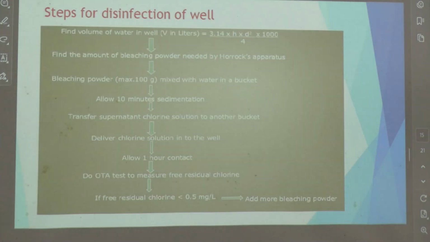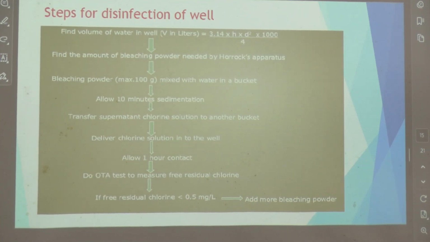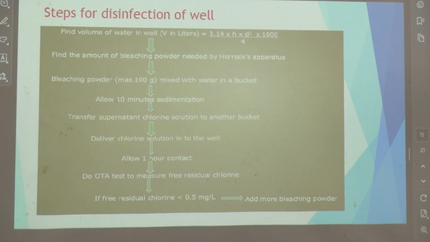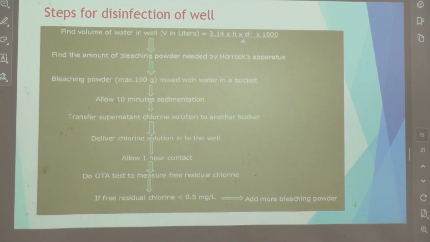Okay. So this is the formula for disinfection of the well. Find the volume of the well in liters. Find the amount of bleaching powder required by Horrocks apparatus. Add the bleaching powder, mix it with water in a bucket. Allow 10 minutes of sedimentation. Transfer the supernatant water, that is the water which lies on top, to another bucket. Then deliver chlorine solution to the well. Allow 1 hour contact. 1 hour contact for the well is required.